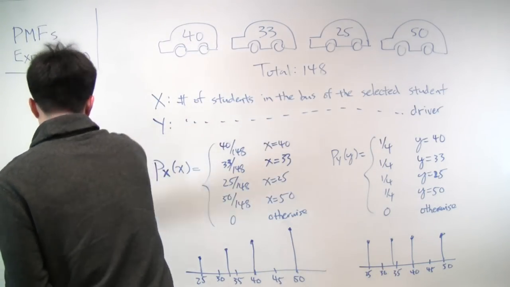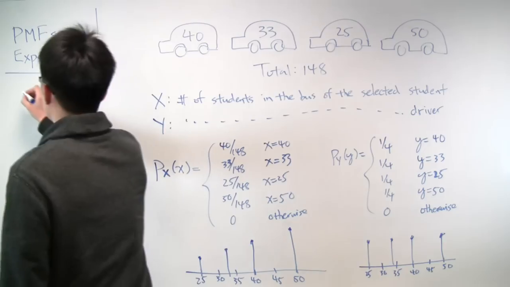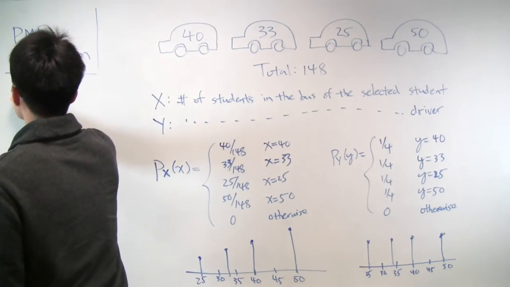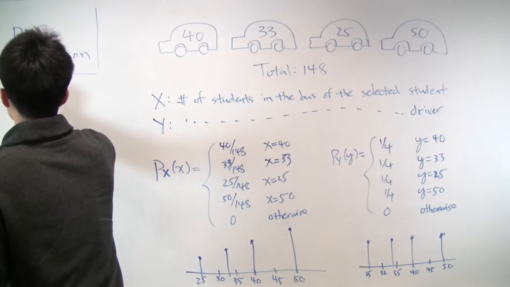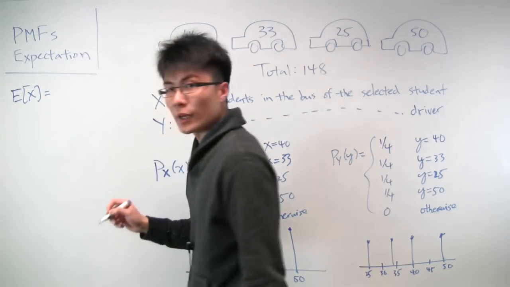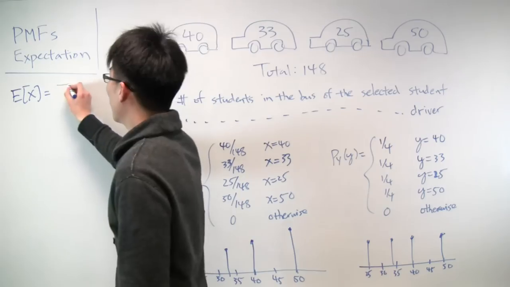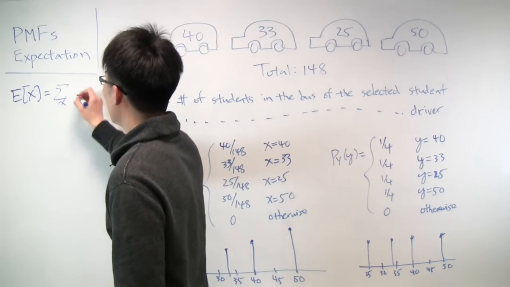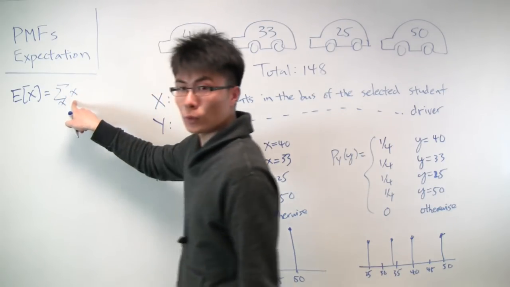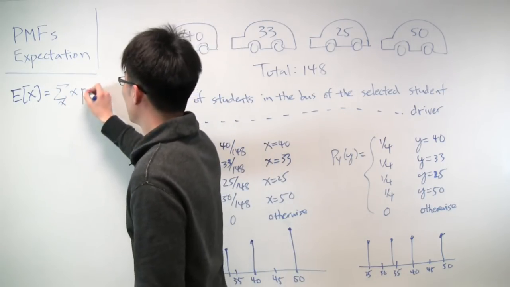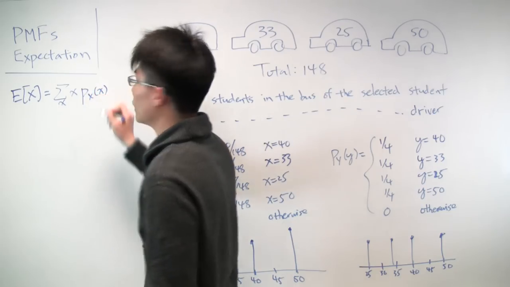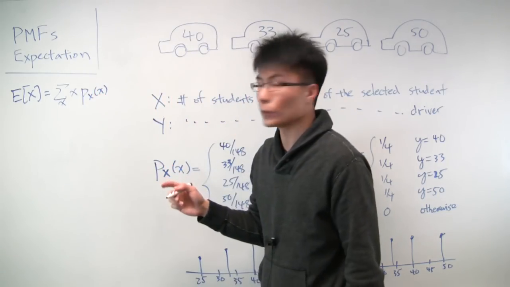Okay, so now let's actually calculate what these expectations are. As you recall, the expectation is calculated as a weighted sum. For each possible value of x, you take that value and weight it by the probability of the random variable taking on that value.